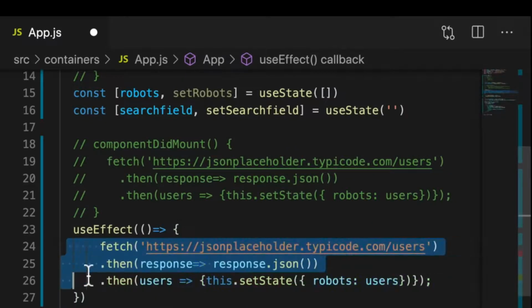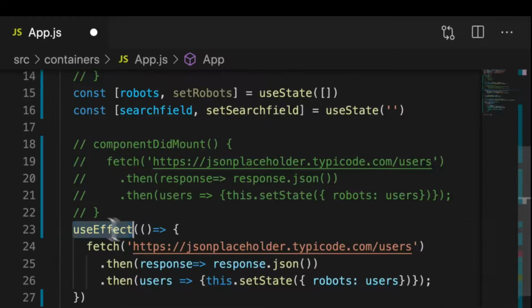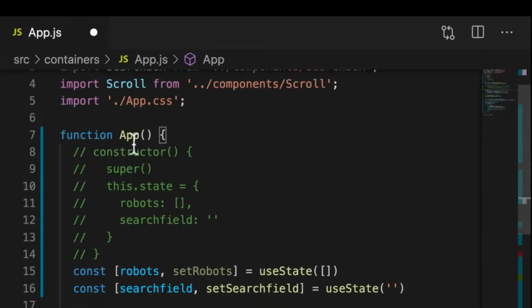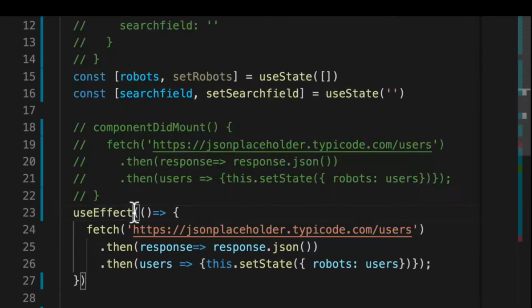So let me just comment that out. Make sure our spacing is correct. And inside of here, we now have useEffect, and this useEffect gets run every time the function App gets run automatically. We see over here that we're calling useEffect because of the brackets, and inside of here, we're telling it, what's the side effect? This is something important to remember: by default, React runs this useEffect function after every time it renders. So when App renders, it's going to run the useEffect and whatever is inside of it.